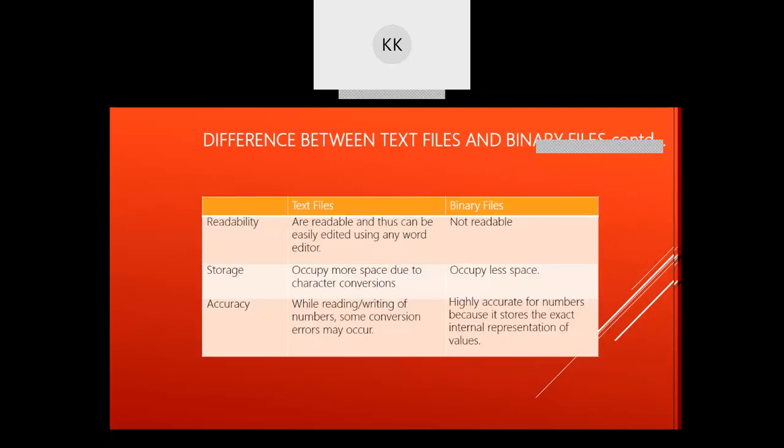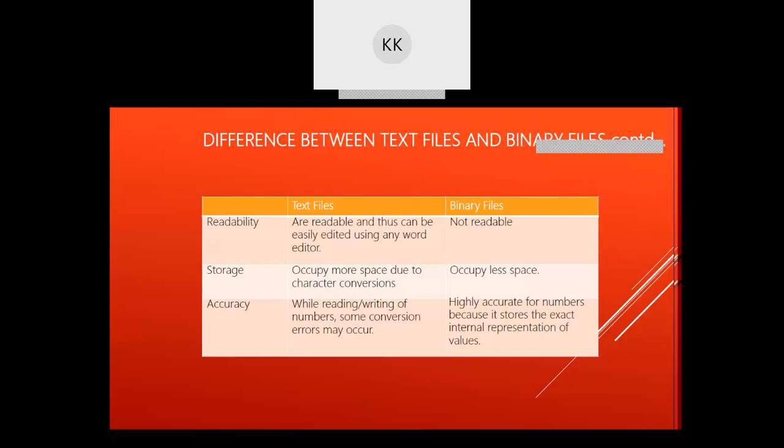Similarly, for readability, text files are readable by the user because they use English-like characters, whereas binary files are non-readable because the data is converted into the ASCII format. Then storage: a text file occupies more space if you have a large number of numerical values, whereas a binary file will occupy less space.